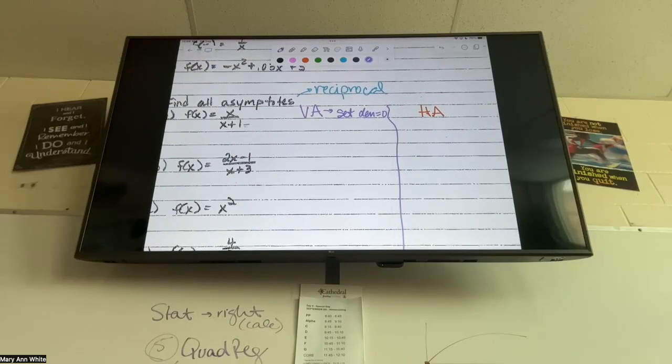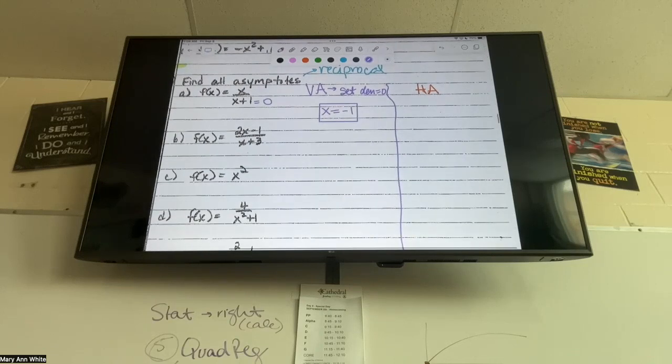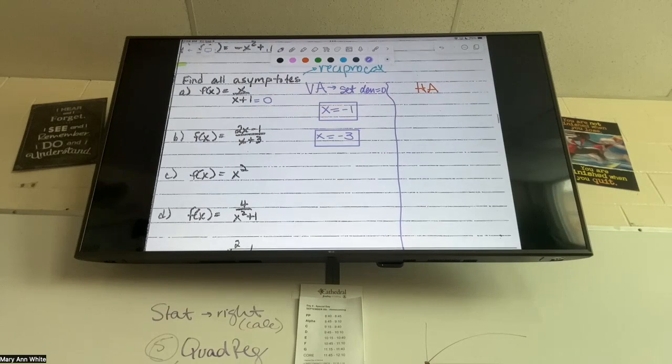So for this first one, we're going to set x plus 1 equal to 0, so x equals -1. What about letter B? Good. Ooh, letter C is a little bit of a tricky one.